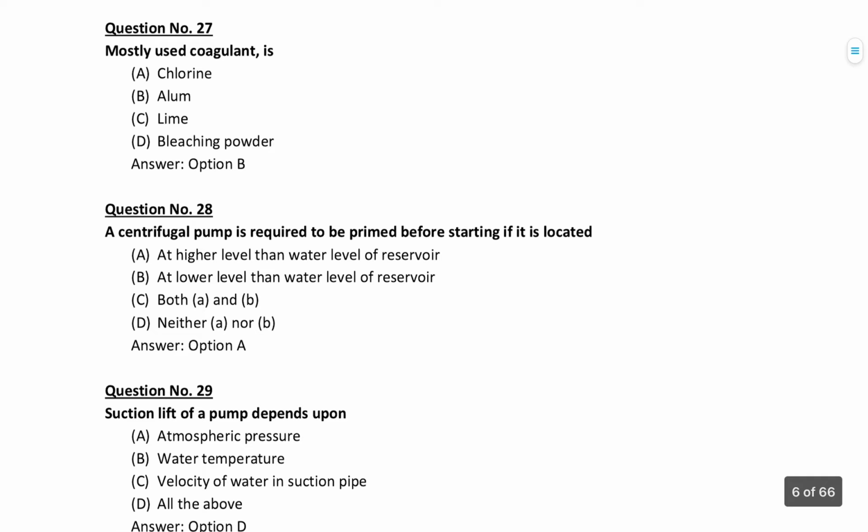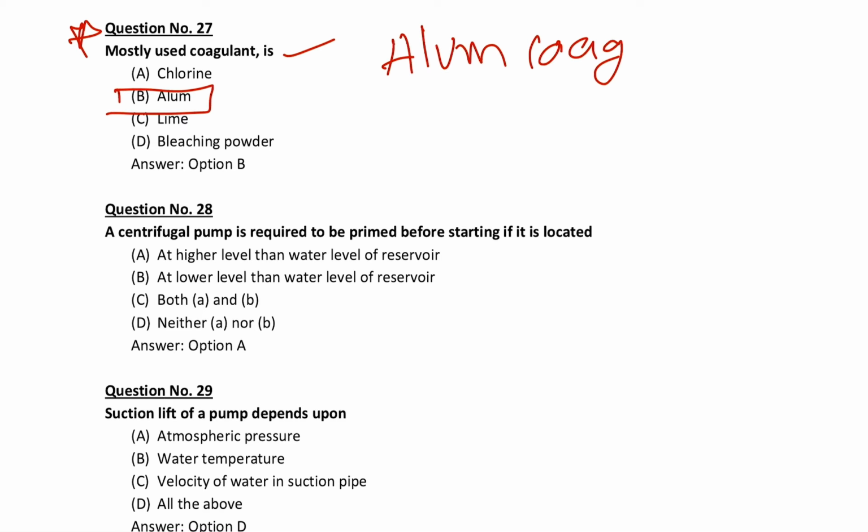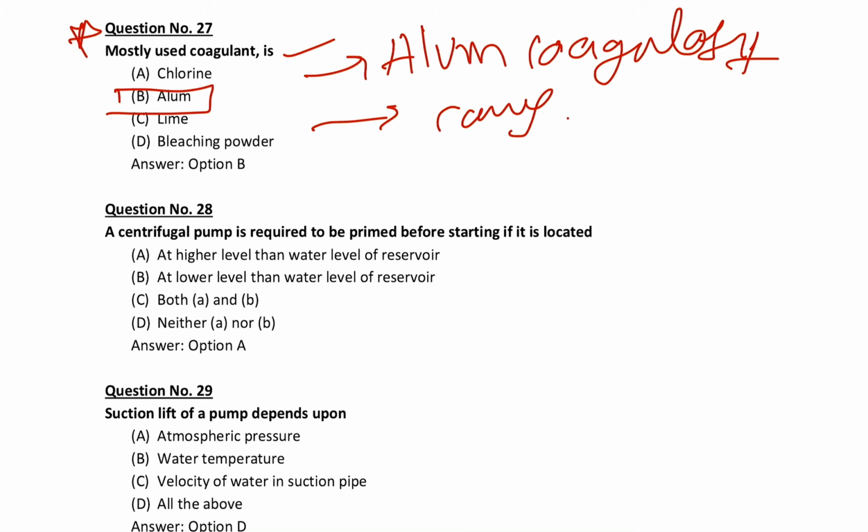27th one. Mostly used coagulant is alum. You have heard about alum coagulants, right? So guys, I am asking you one question. You can comment your answer in the comment section. Comments are open for you guys.